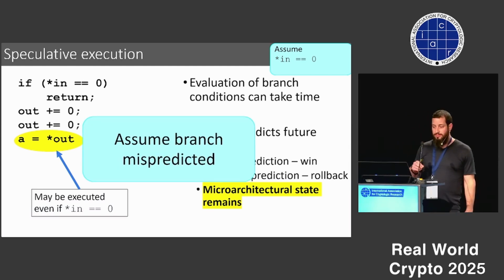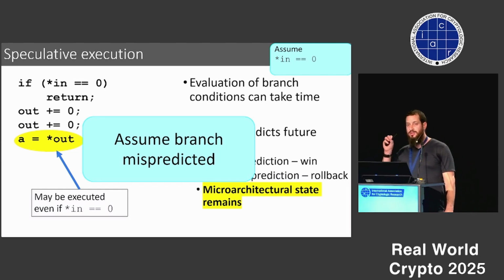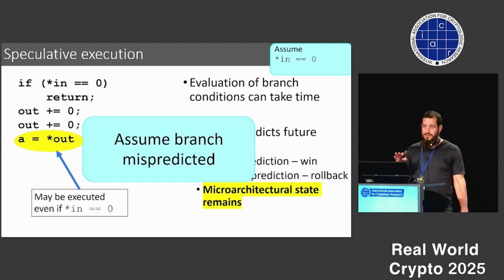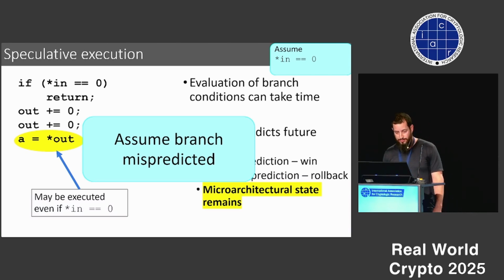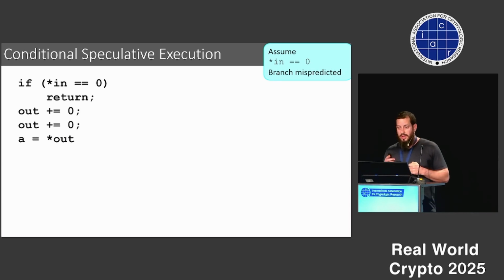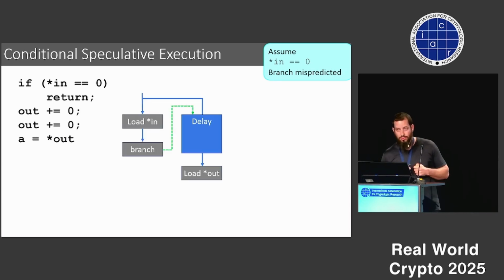Now we're going to assume that the branch is always mispredicted. It's going to always mispredict because we're going to train it to mispredict. This is something we know how to do. And now we ask ourselves, will the output address be accessed or not? And now we might have two options.